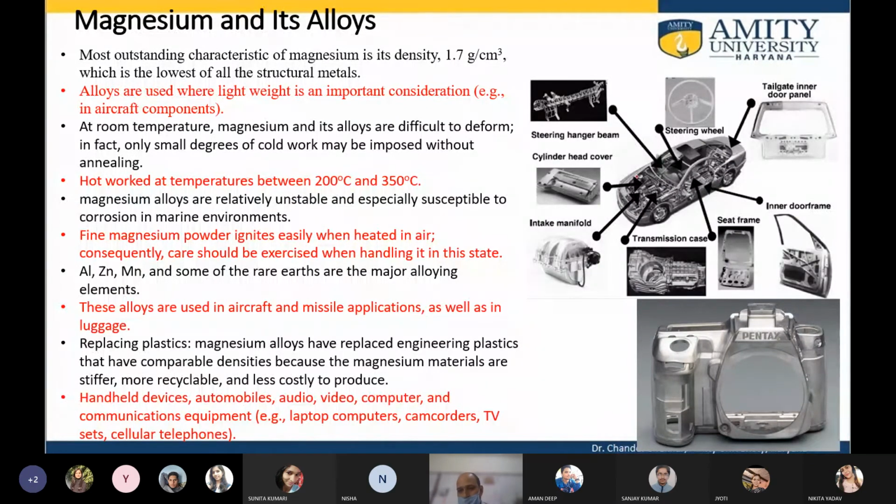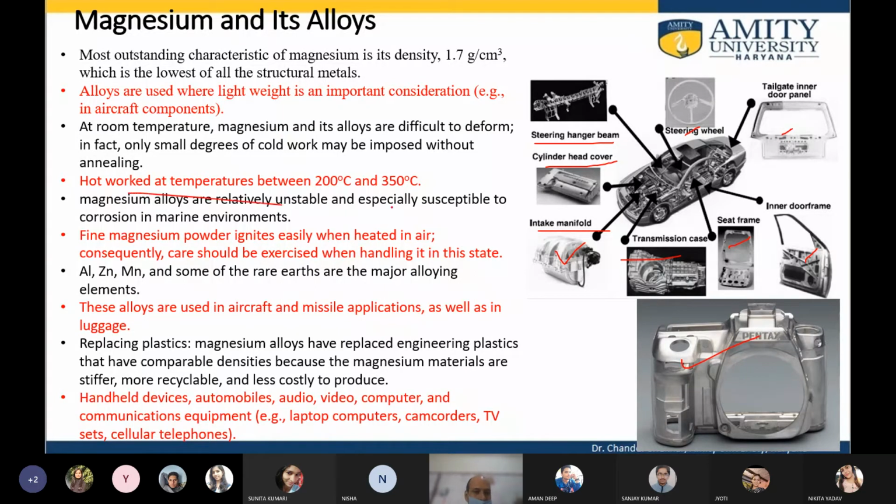If you look at a normal car, there are various parts that are made of magnesium. For example, there are the steering hanger beam, the cylinder head cover, then the intake manifold in the engine, and the transmission case. Not in all sorts of cars, but in high-end cars, this is what is being used nowadays. Then a seat frame, door frame, steering wheel, and camera frame, etc. There are various applications where magnesium and its alloys are used.